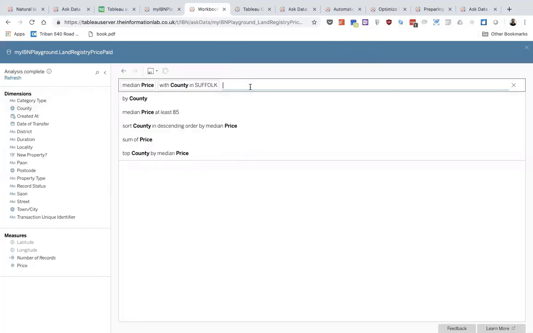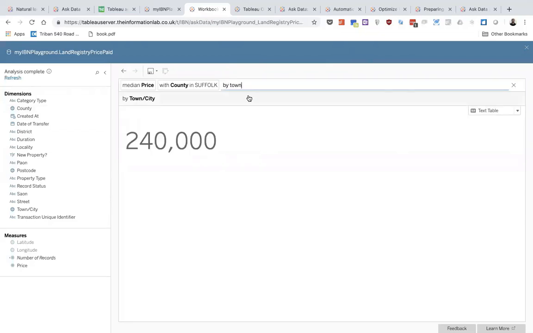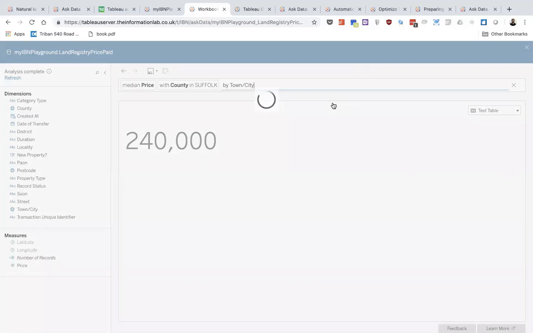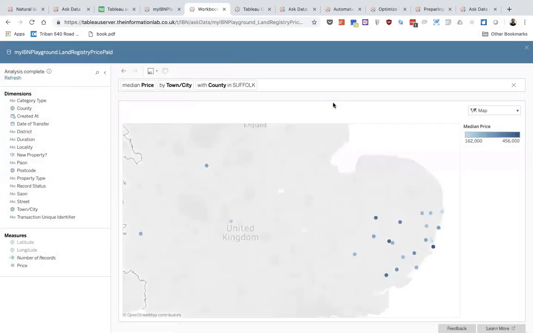So perhaps I want to see in Suffolk, but by town or city. Median price of the county in Suffolk by town or city. So it's going to filter to Suffolk and show me the median price of all the properties in Suffolk, but on a map. I can hover over here, say Bungay, Beccles, Thetford, or where I live in Ipswich. Now I'm looking to move, so I'm looking at properties in Chelmsford, for example. So how do I quickly search for that?